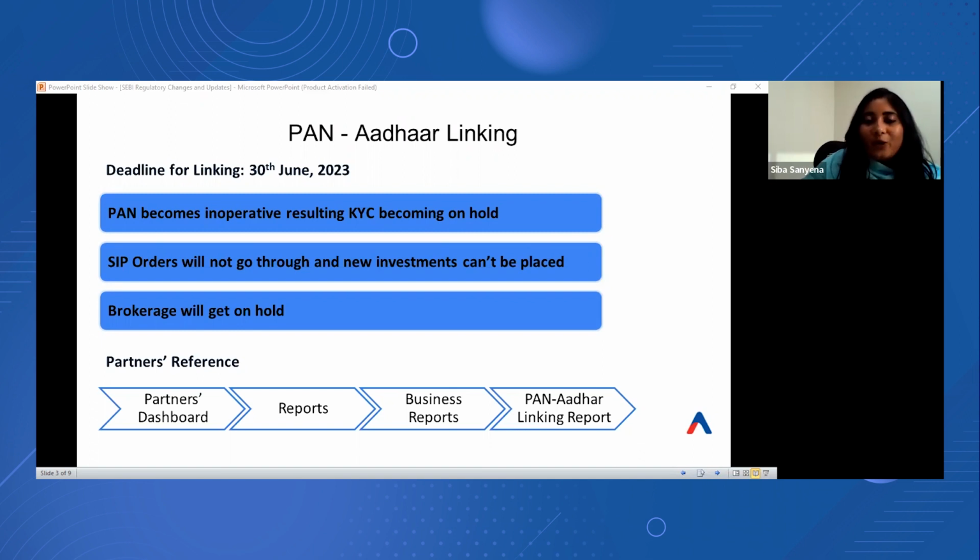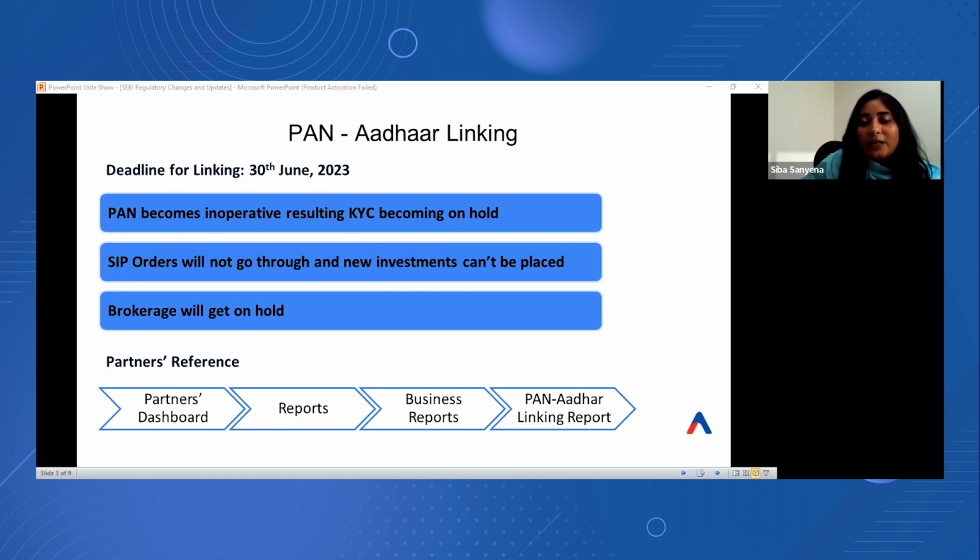So subsequently, the stipulated timelines got extended multiple times, and currently the deadline has been extended to 30th of June 23, which was previously 31st of March 23. So it's extremely crucial now for all clients to link the PAN with their Aadhaar, latest by 30th of June 23. Failure to do this will basically render the PAN completely inactive.